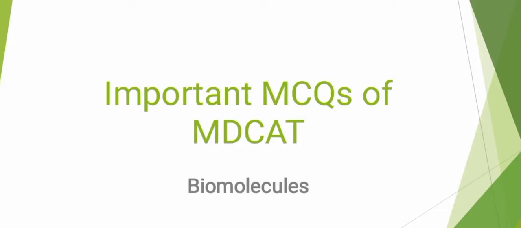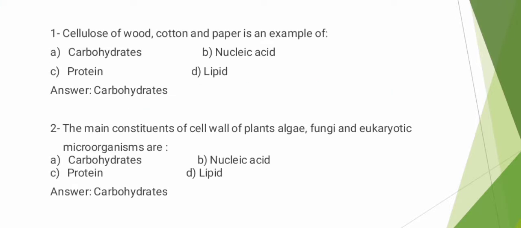So, in this video, we will discuss the most important MCQs of MDCAT regarding the topic of biomolecules. So, let's start. MCQs number 1. Cellulose of wood, cotton, and paper is an example of option A carbohydrates, option B nucleic acid, option C protein, option D lipid. The correct answer is option A carbohydrates.